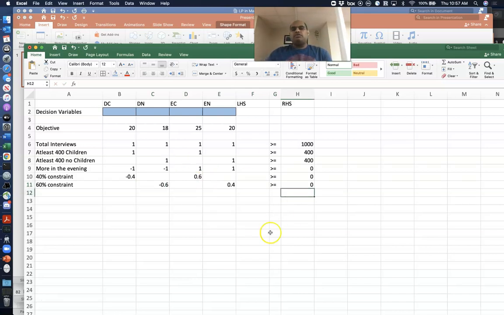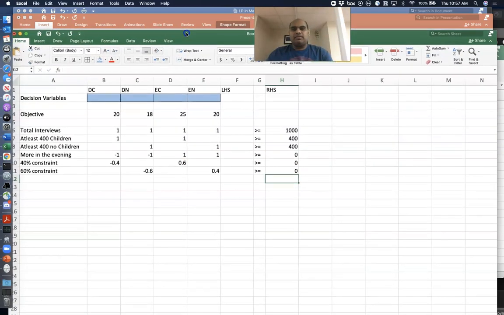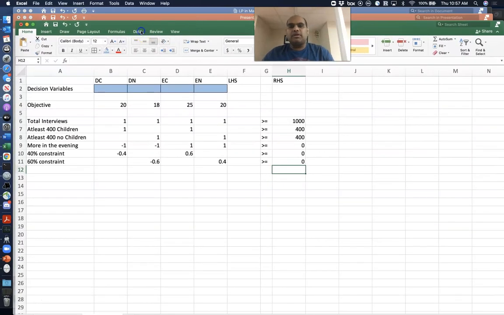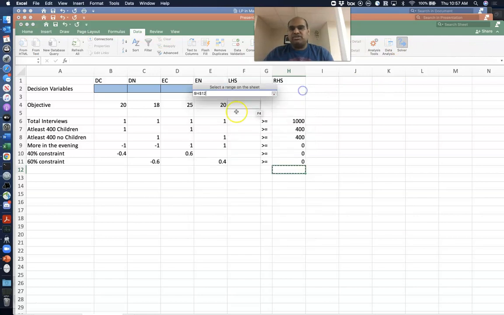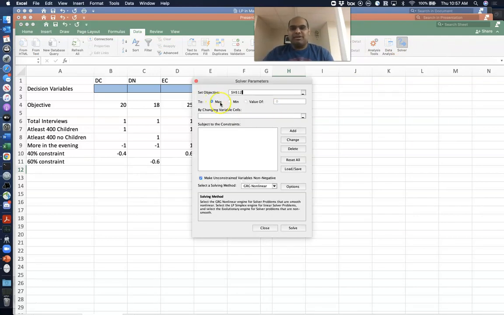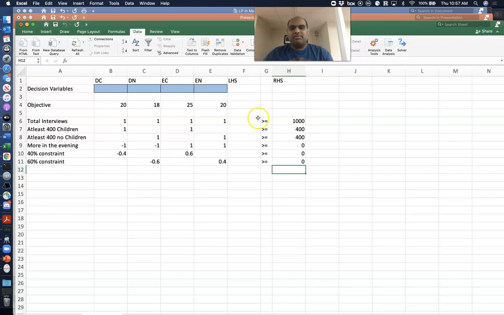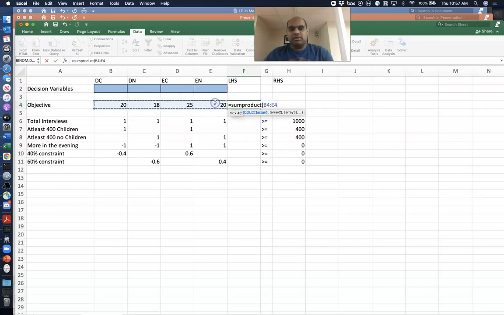So those are all our constraints in there. Let's put them into the solver and solve it. So Data, Solver. The objective, oops, forgot to write all the sum product functions. So sum product of the coefficients, comma, the decision variables. For the decision variables, we're going to make them all absolute references to be able to copy the formulas down, make our lives easier.